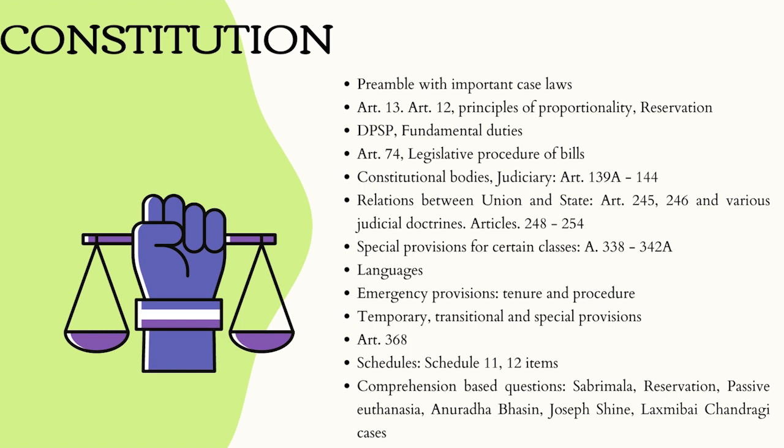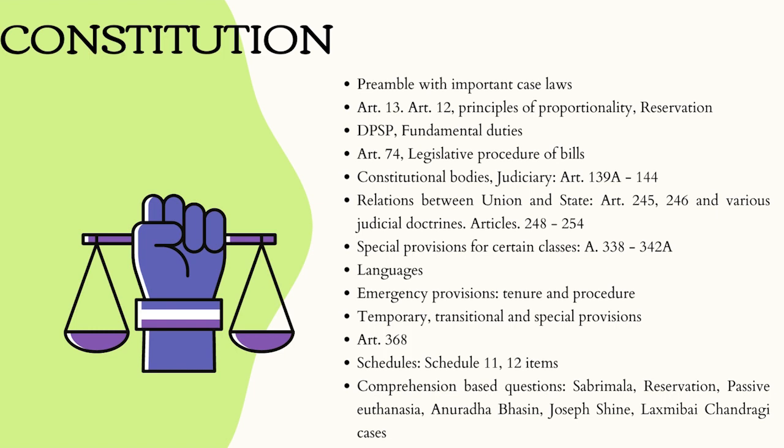Next comes the relations between Union and State. You know the importance of Articles 245 and 246, right, and the judicial doctrines which have been envisaged under these articles. So just be thorough over them. After this, just go through Articles 248 to 254, just the Bare Act language. It will serve the purpose. Next comes the special provisions for certain classes. For this also, just go through the Bare Act language from Articles 338 to 342A.